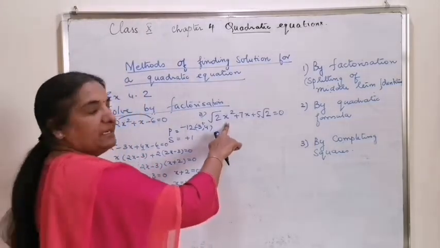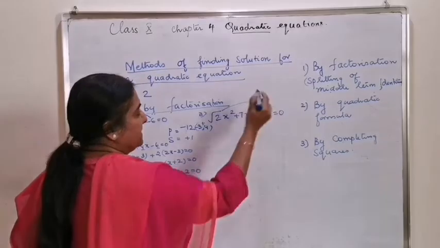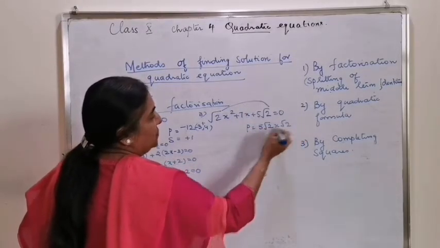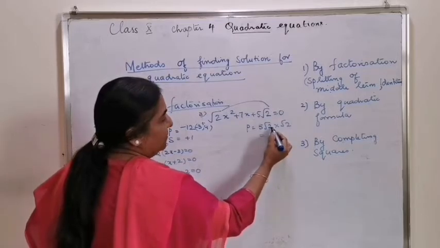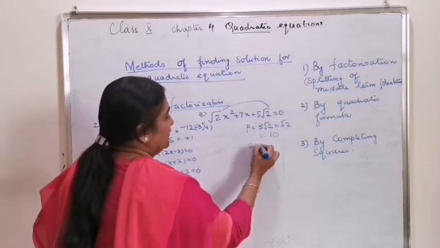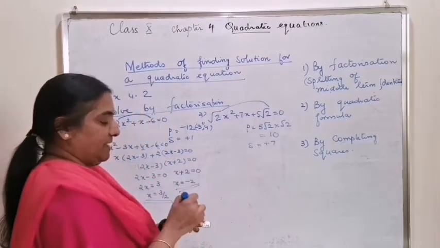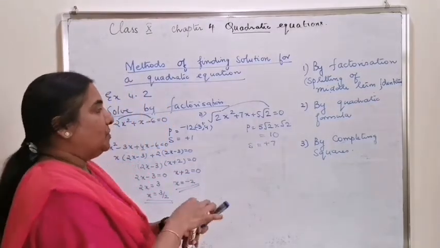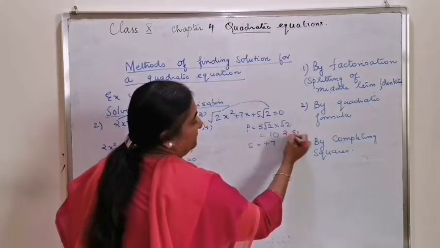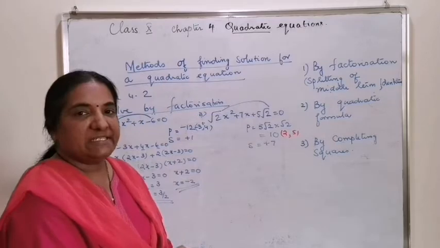Similarly, question number 3. The product is 5 root 2 into root 2, which is the same as 10. Root 2 into root 2 is 2. 5 into 2, 10. And the sum is plus 7. The factors are 2 and 5, because 2 plus 5 is 7.